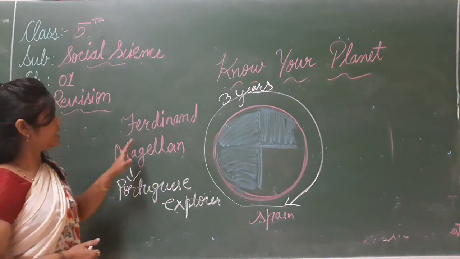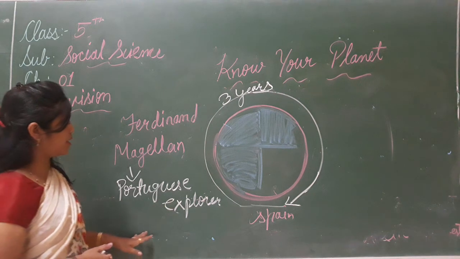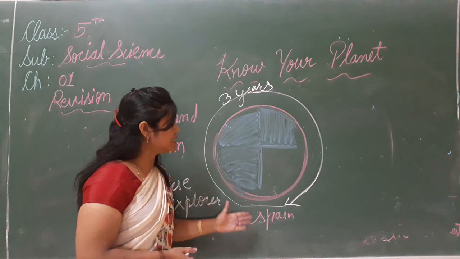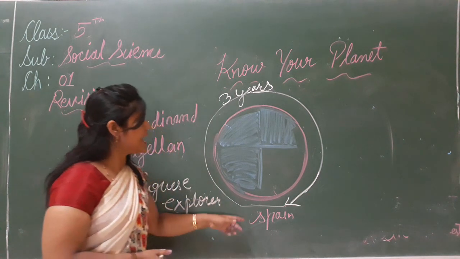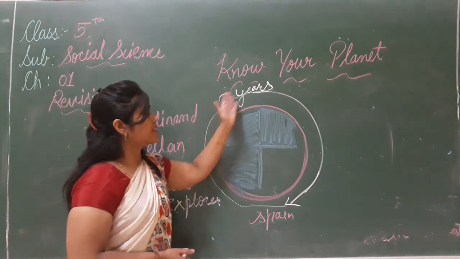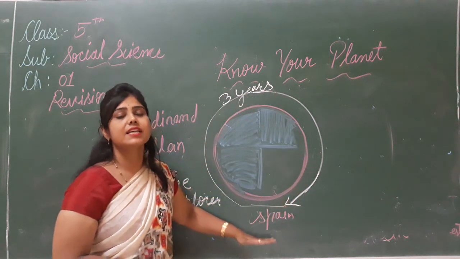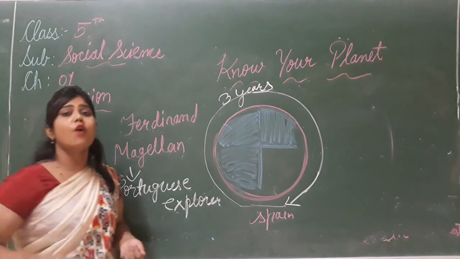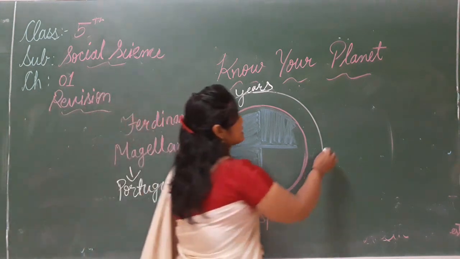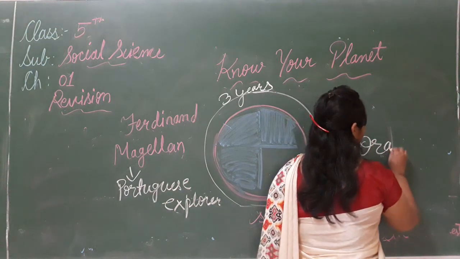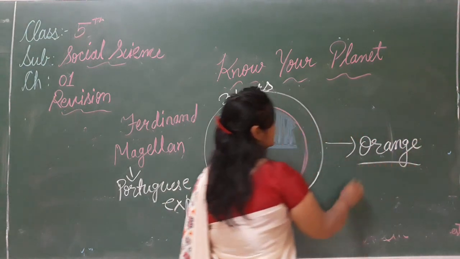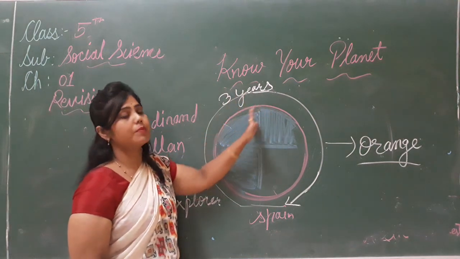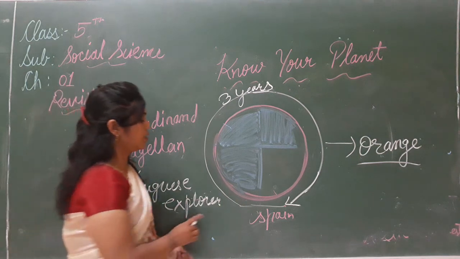So Ferdinand Magellan, a Portuguese explorer, was a skilled sailor. He started his sea journey from Spain, and after 3 years they reached the same place where they started. So this proved that the earth is round like a ball. The earth is like an orange. ये कैसी है? Orange. It is slightly flat at the top and slightly flat at the bottom.